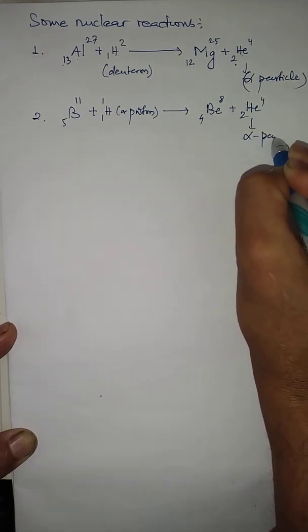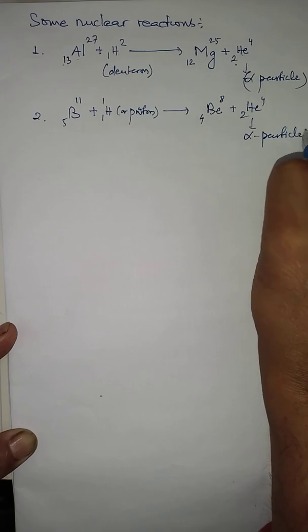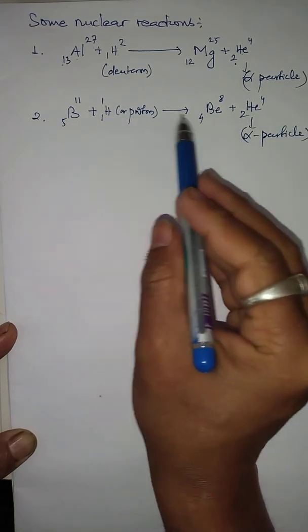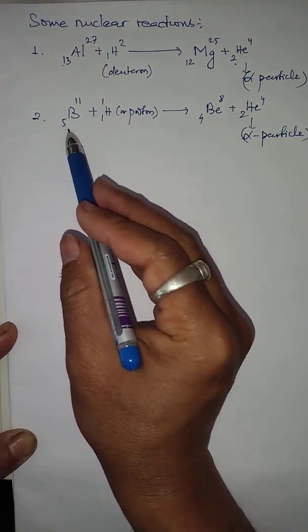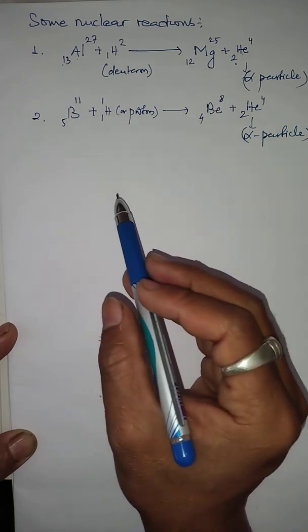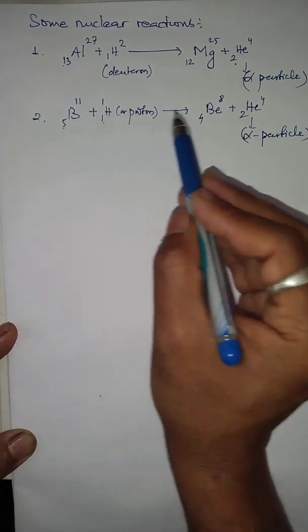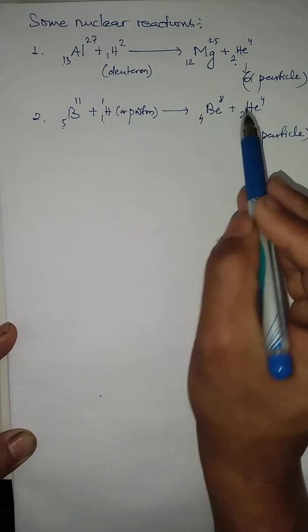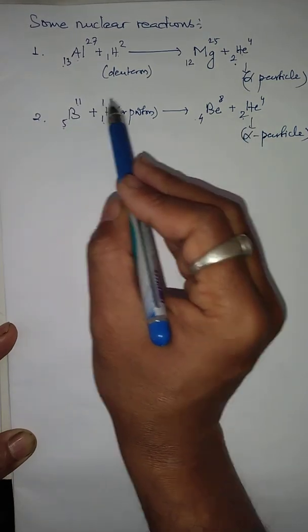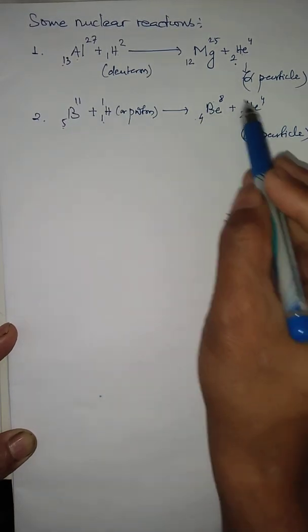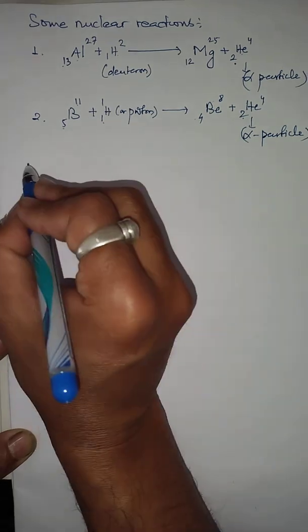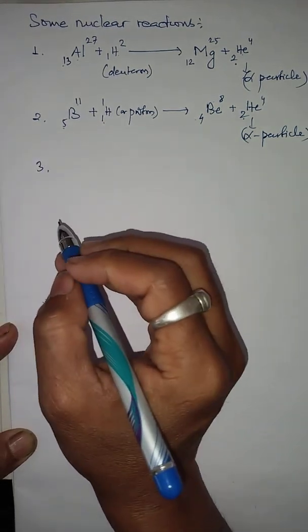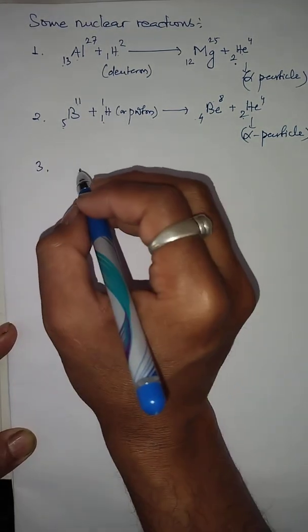Alpha particle. But when we write a nuclear reaction, children, remember this: the total number of neutrons and protons remains the same. Okay, so 5 plus 1 is 6, 4 plus 2 is 6, 11 plus 1 is 12, 8 plus 4 is 12. Okay, so it is balanced. Similarly, number 3, if I go to the next nuclear reaction, let me just take another example.